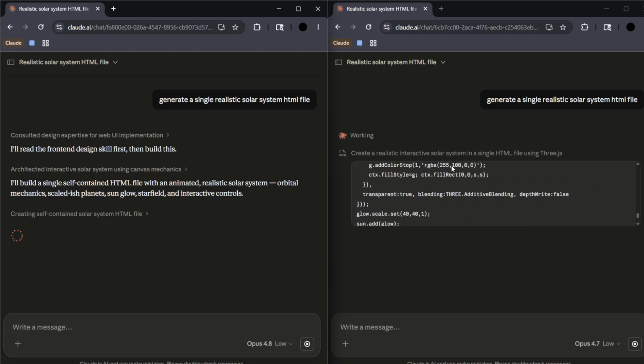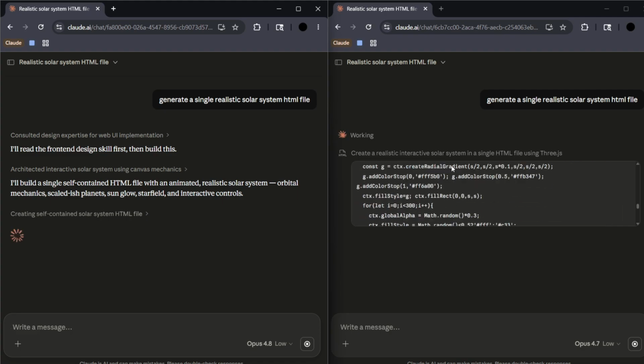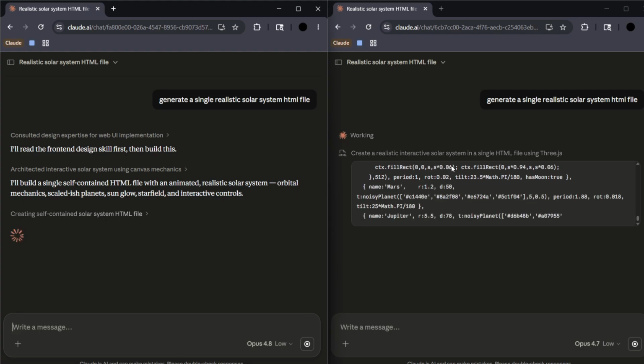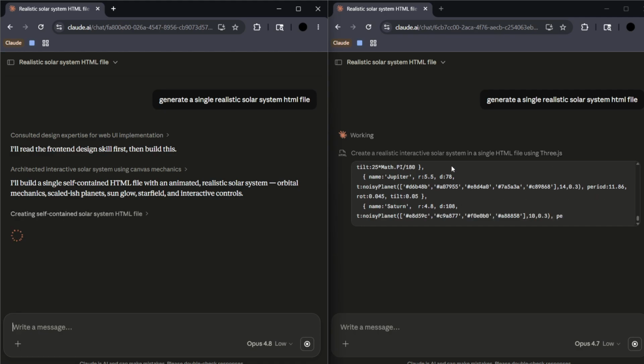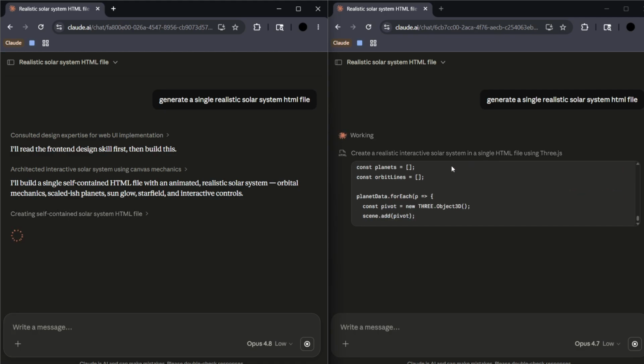But as you can see, 4.7 has simply started the execution without wasting much time. Although the results will tell the difference, we definitely can see that Opus 4.7 seems to be much faster, especially for low effort tasks. I would definitely prefer that one uses Opus 4.7, as it is really very fast as compared to Opus 4.8,